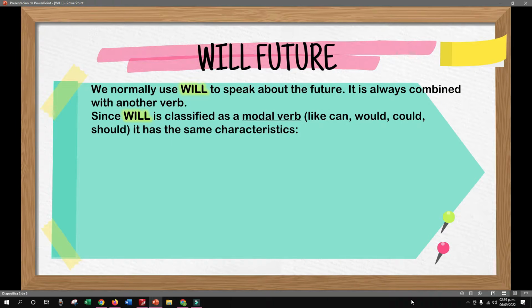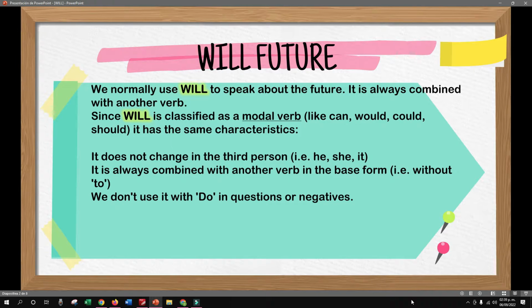Since will is classified as a modal verb like can, could, should, it has the same characteristics. It does not change in the third person, he, she, and it. It is always combined with another verb in the base form without to. We don't use it with do in questions or negatives. What is happening here, guys? We're going to use will to express future things, right?